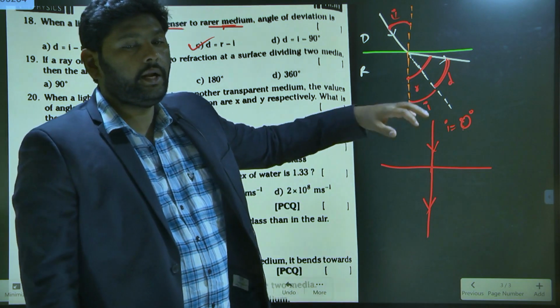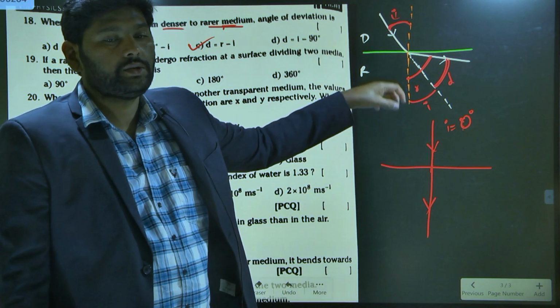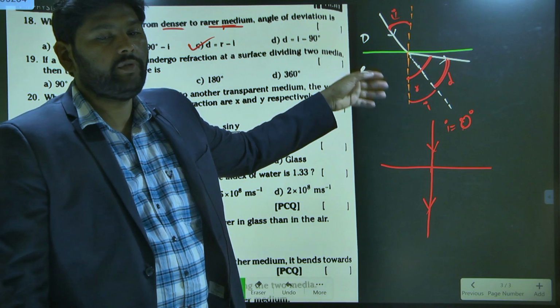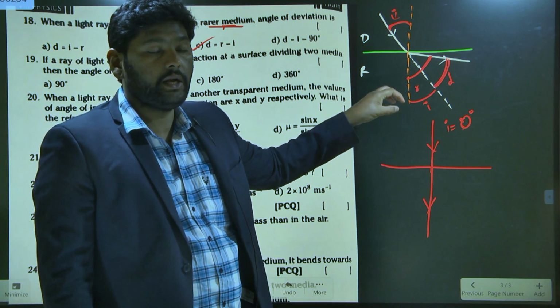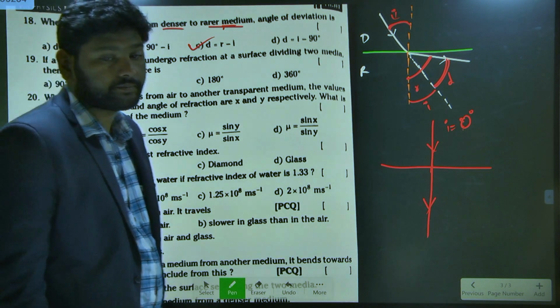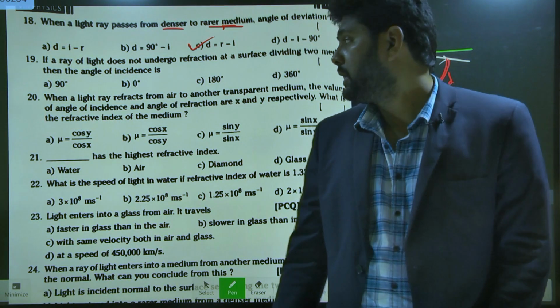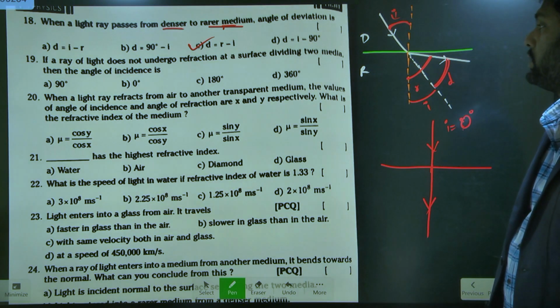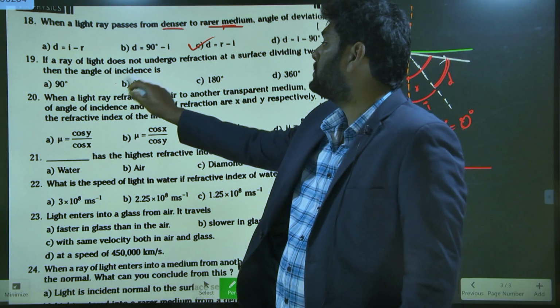But the light ray is traveling normally, so there is no angle between the normal and the incident light ray, since it is 0. Got it? Next, the 20th question. So here the answer is D.